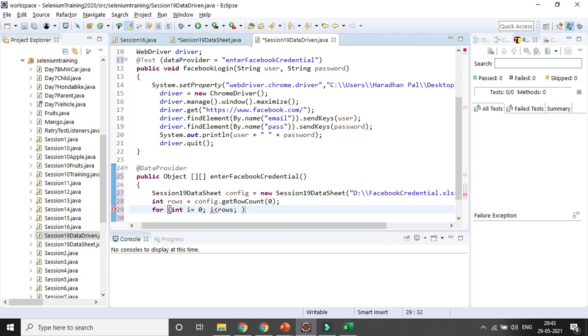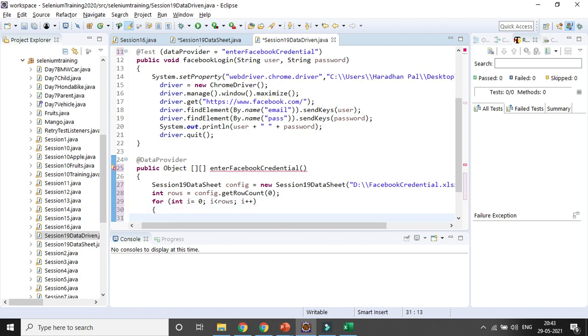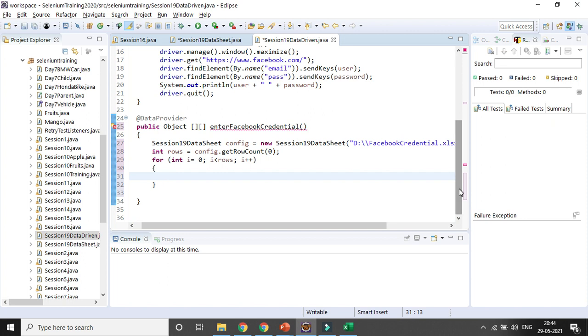That is the for loop I want to create. Then definitely for loop I want to store everything here. So here I will be creating a variable, suppose say Facebook user, Facebook credentials, I will be creating a variable credentials. Okay, and here I need to give the rows, because it will be an object.